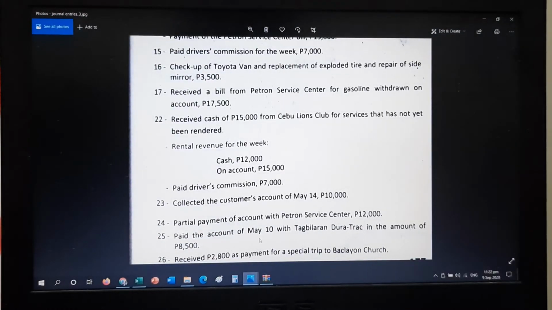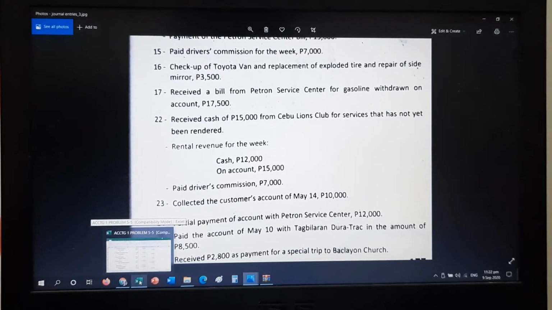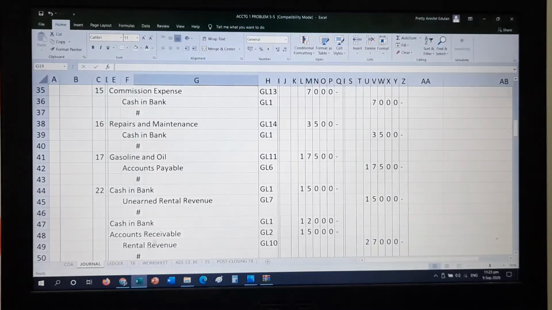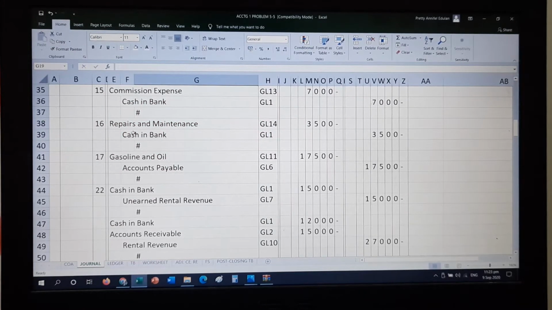Next, check out of Toyota van and replacement of exploded tire and repair of side mirrors. That's worth 3,500. So that should be the maintenance of the car. And since it was not on account, so you must credit cash in bank. So that is repairs and maintenance. Look at the folio in your chart of accounts. Then credit cash in bank. That's worth 3,500. Again, do not forget the proper usage of the money columns.